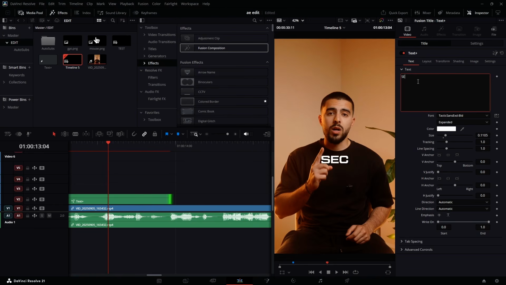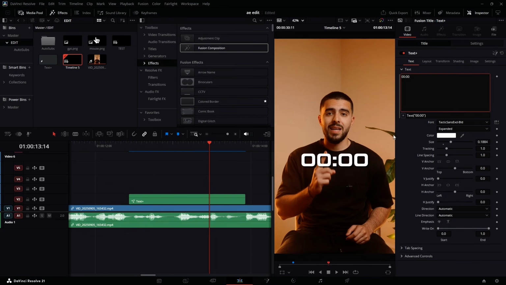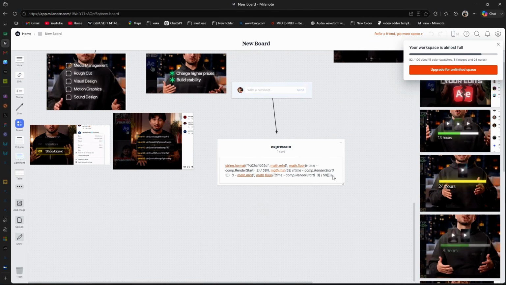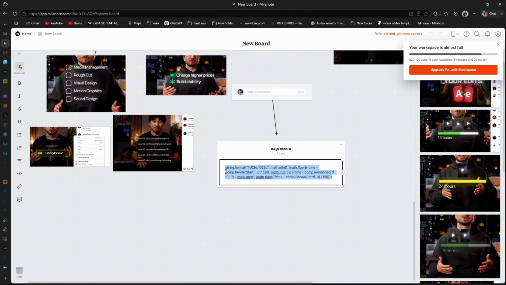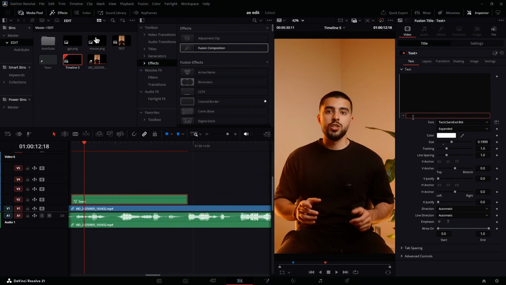I'm going to change this just for you to see, it is 00, and I'm going to change this to 00. Good. So I'm going to first of all increase this font, yes, to like this, and I don't want to start using a counter for this one. So what I'm going to do is right click here, hit expression. Now go back to my storyboard and I'm going to copy this one. Make sure I copy this one, Control C, go back to DaVinci Resolve. Make sure I delete all of these, and then I'm going to paste the expression here.